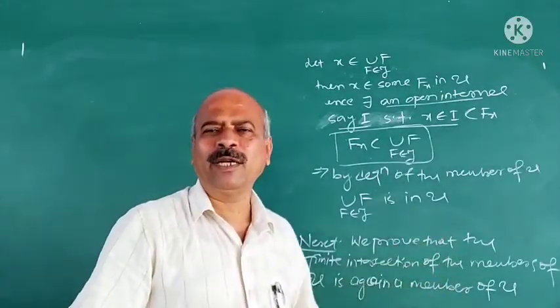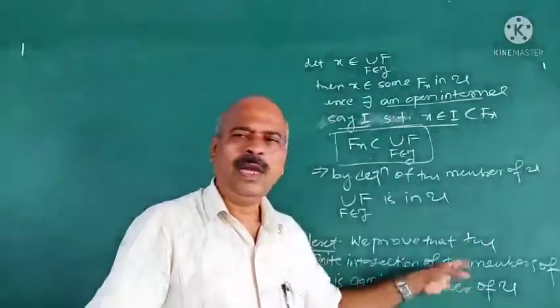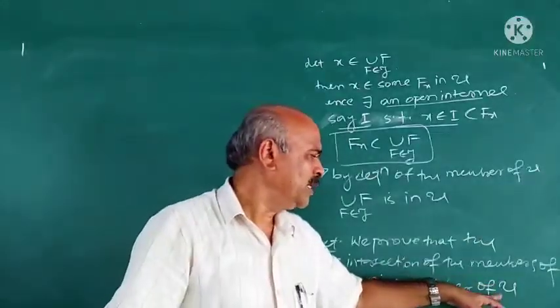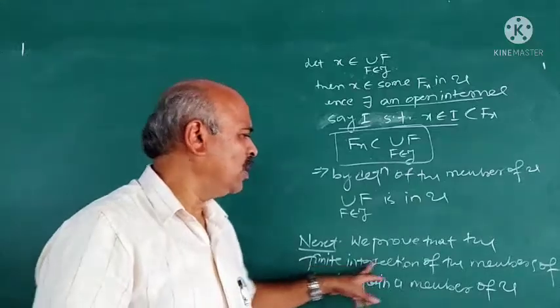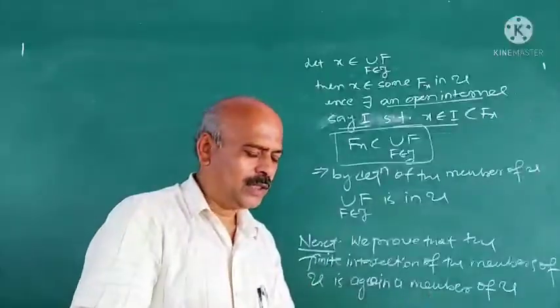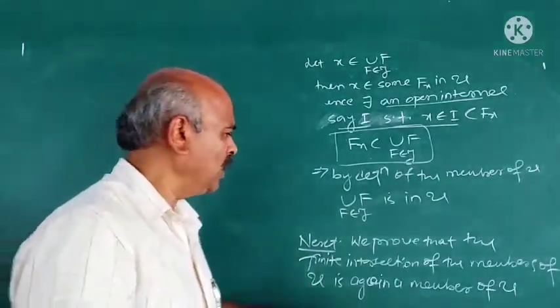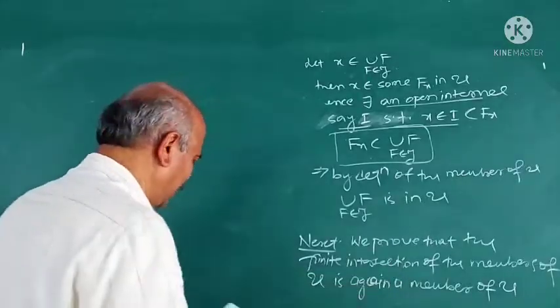We take any two arbitrary elements of U. And before that, we prove that an element belongs to U if it is a union of open intervals. We prove it like this.